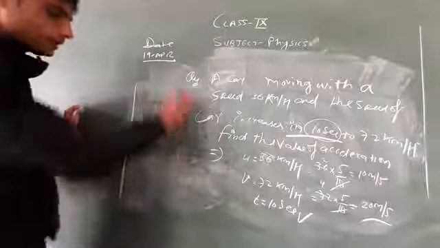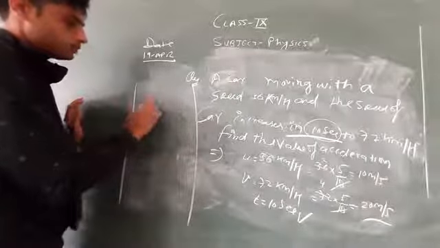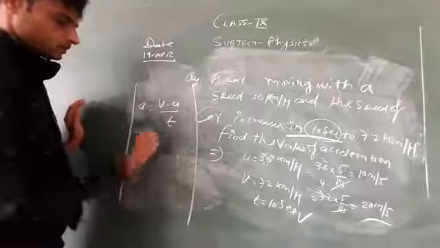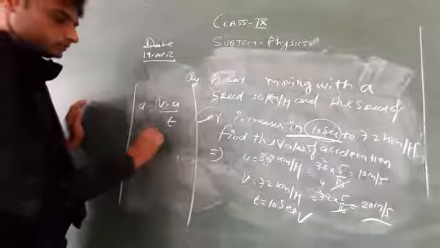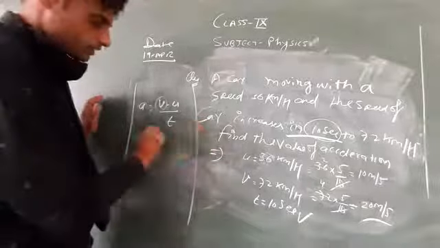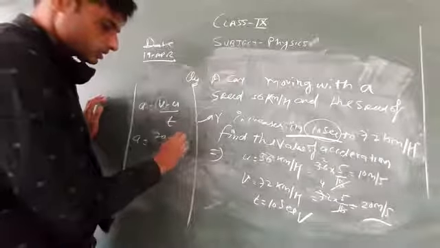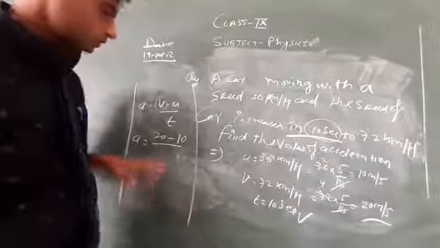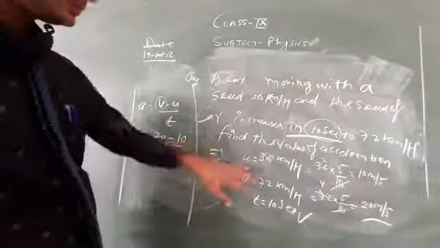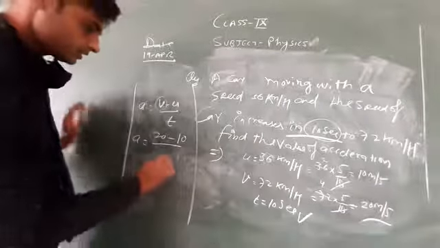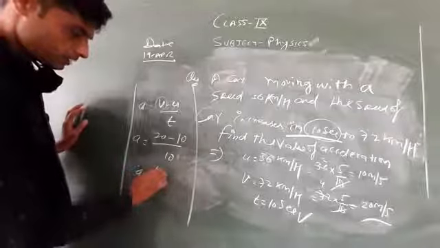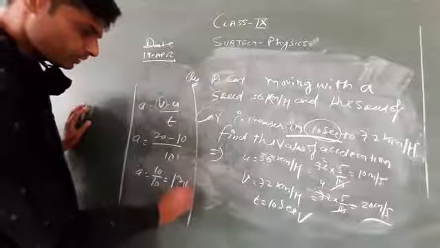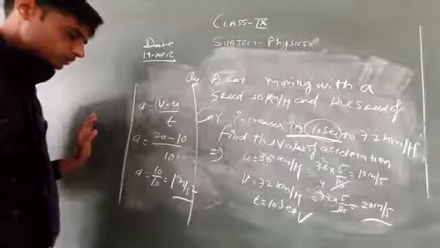Now you have to find the value of acceleration. So A equal to V minus U upon T. V is 20 and U is 10, and the time is 10 seconds. So A is equal to 10 upon 10. It means it is 1 meter per second square. So I hope you understand.